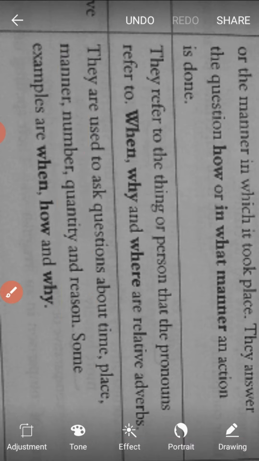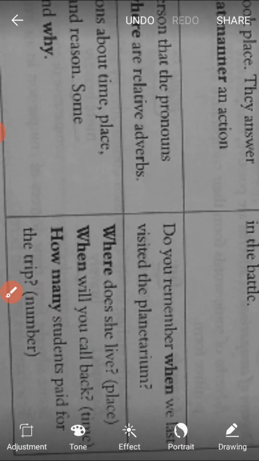Let us understand through examples. See, where does she live? Here we try to know the place by asking with the question word where. So here where becomes an interrogative adverb. In the second example, when will you call back? Here we try to know the timing. That's why the interrogative word when becomes an interrogative adverb in this sentence. It tells about the time.